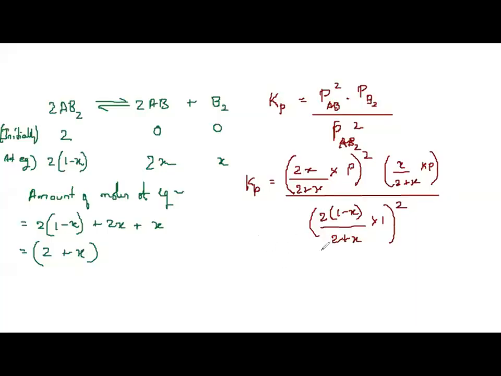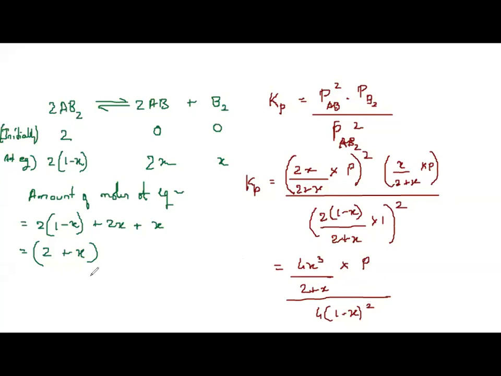Solve this out. It will come to 4X cube divided by 2 plus X into P divided by 4. When you solve it out entirely, it comes out to this.